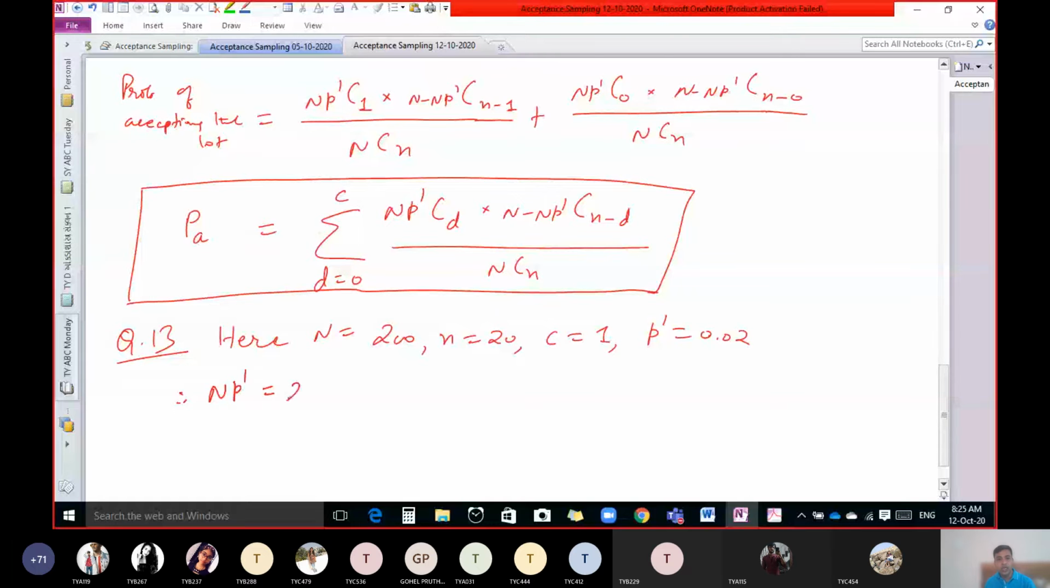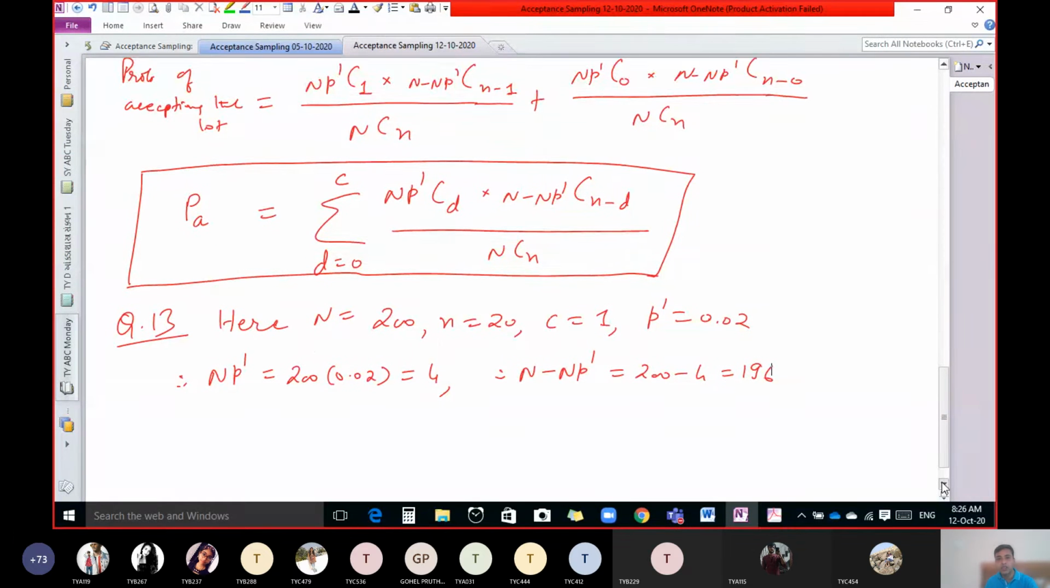N is what? 200. Into P dash is what? 0.02. So 200 into 0.02, 4. So now find out n minus np dash. N is what? 200. Minus np dash is what? 4. So we get 196. Now put all these values in this formula.